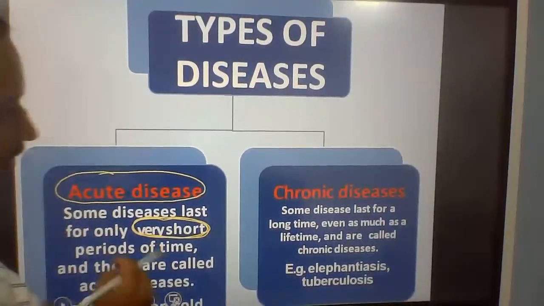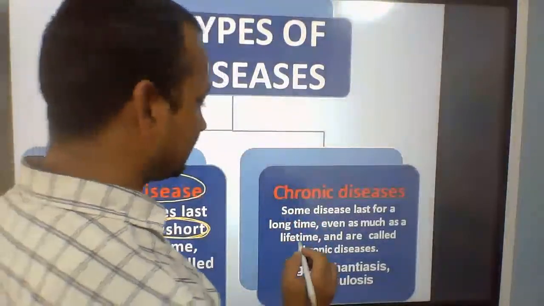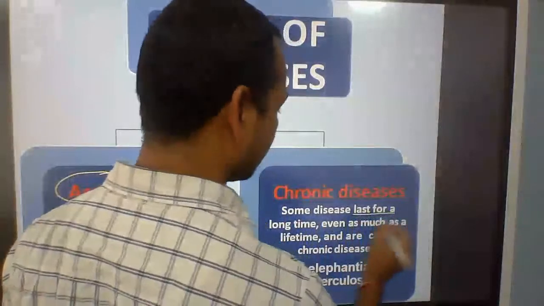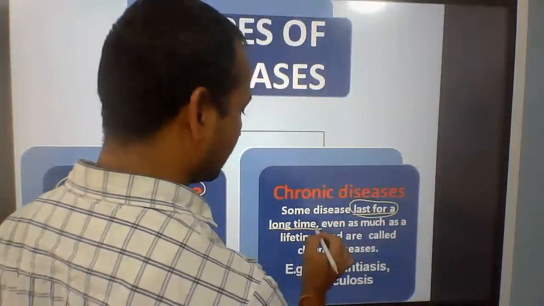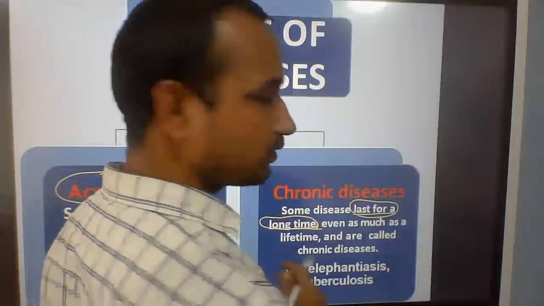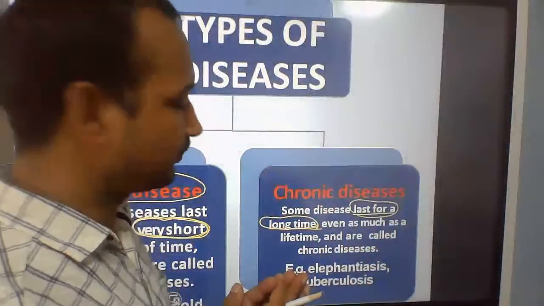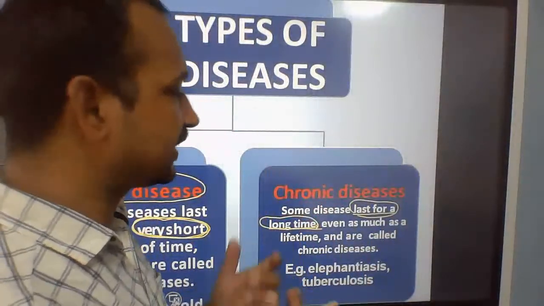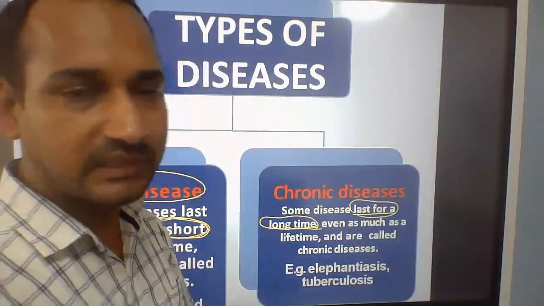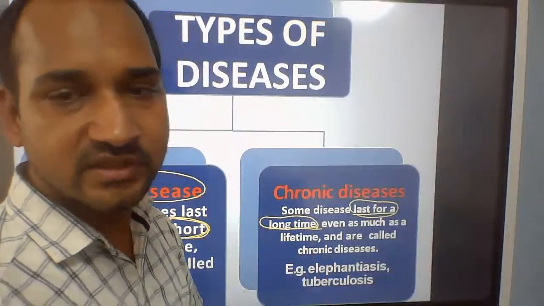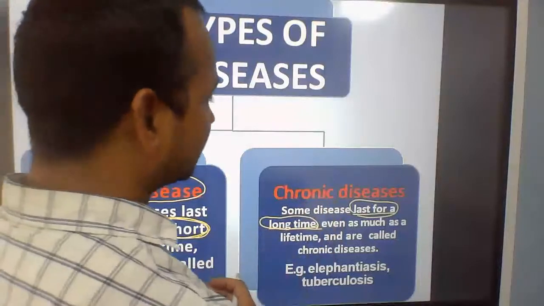Okay. Common cold. Another group of disease is called chronic disease. Some disease lasts for a long time. They affect the body for a long time, so they are called chronic disease, just like diabetes, cancer, AIDS, elephantiasis (swelling in the leg), tuberculosis, TB.